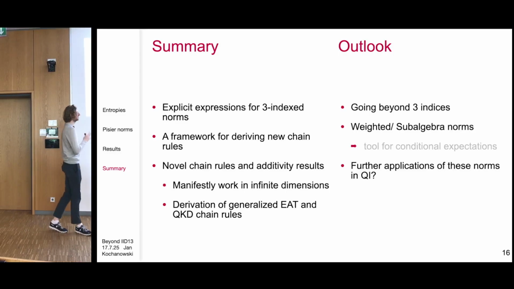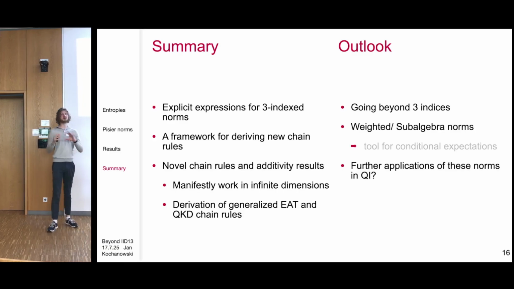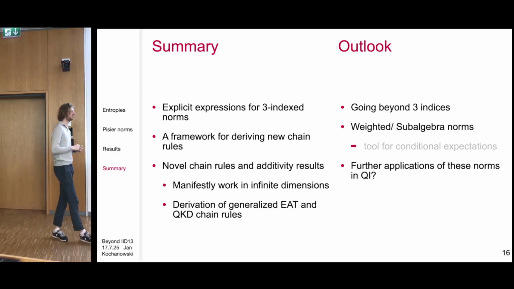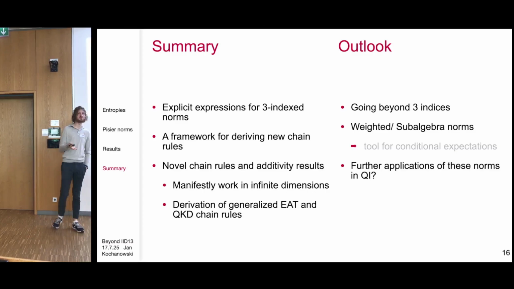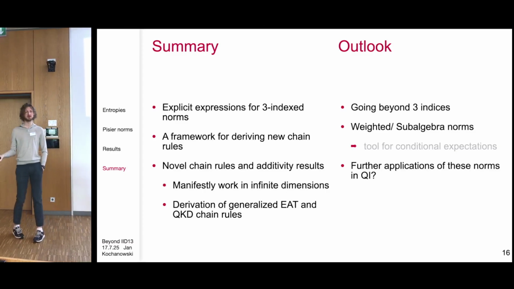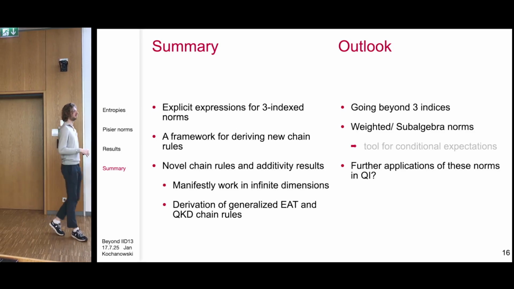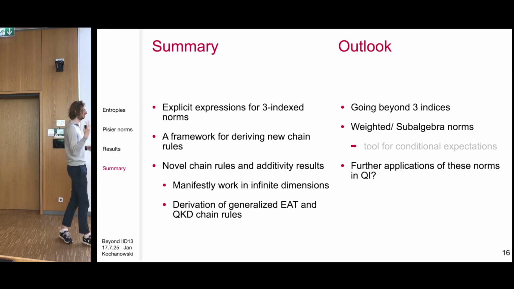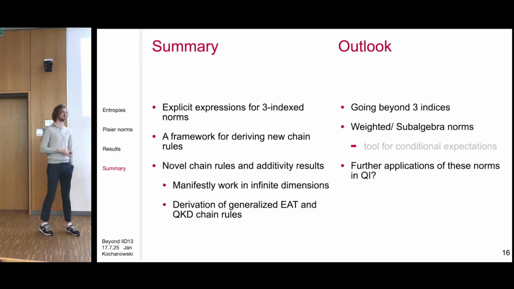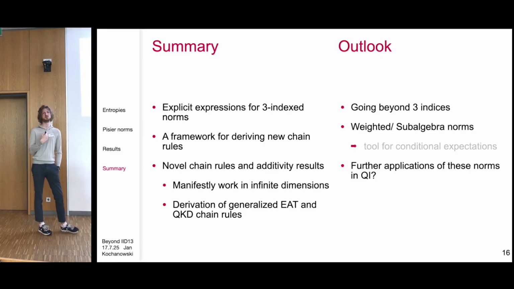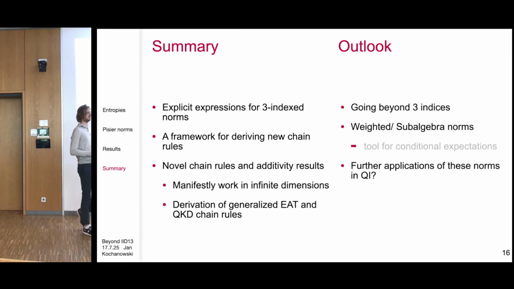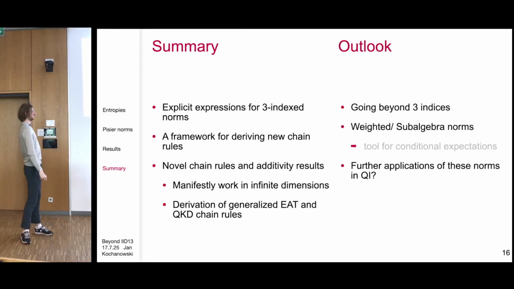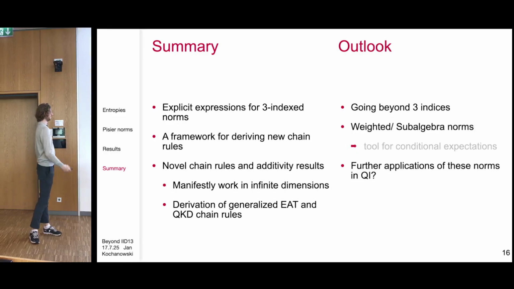There is something that I put a bit under the rug. There is also a very nice way to represent partial traced out quantities in these norms. So we can give the Renyi conditional entropy, but we can also directly write the conditional Renyi entropy of a marginal with a 3 index norm. And in principle, you can go on like this forever. So there seems to be quite some diversity in what you can represent. The question is, can we find more applications? Maybe this is also interesting to you.